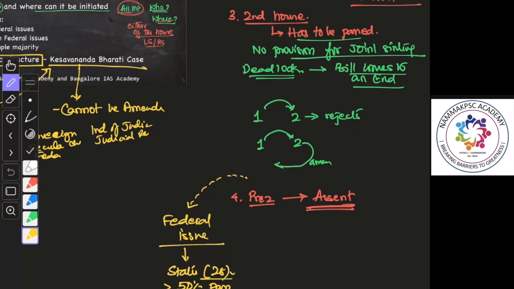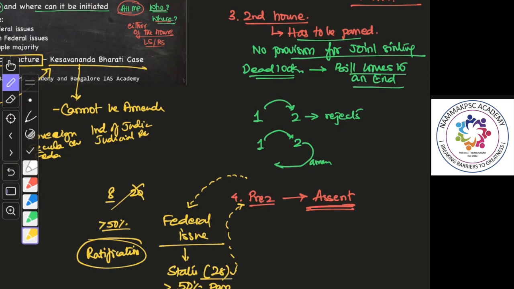If they pass it, then it goes to the president. If the states fail to ratify it, that means more than 50% of the states do not ratify it, let's say 8 have ratified it and 20 have rejected it, in such a case also the bill comes to an end. Nothing can happen.